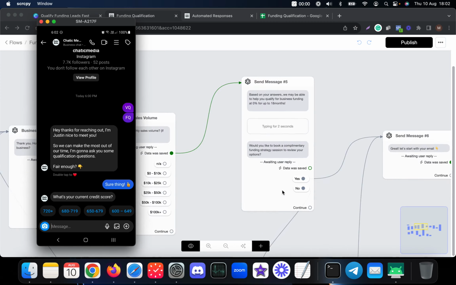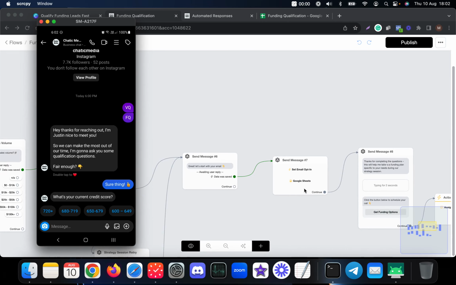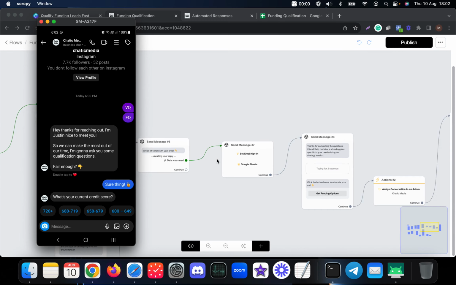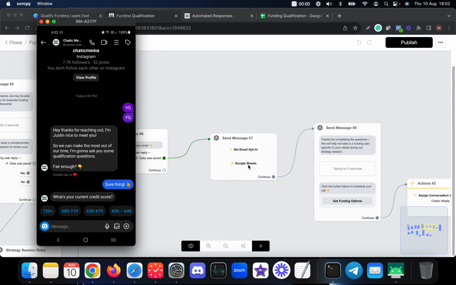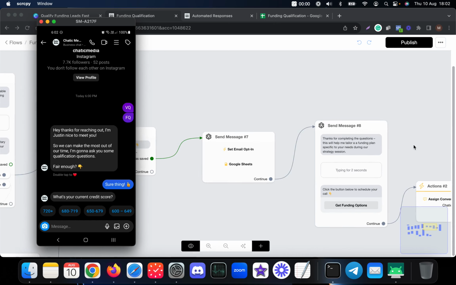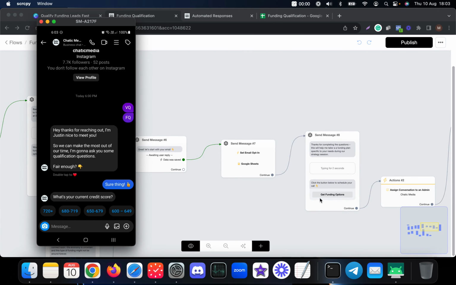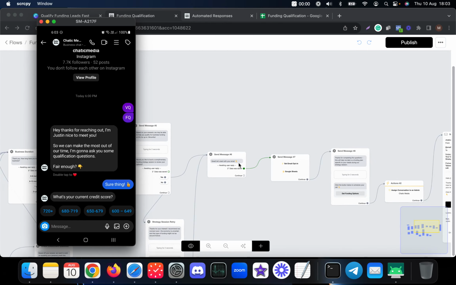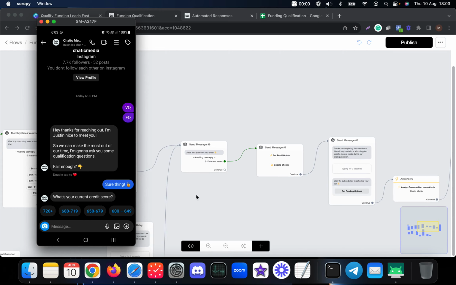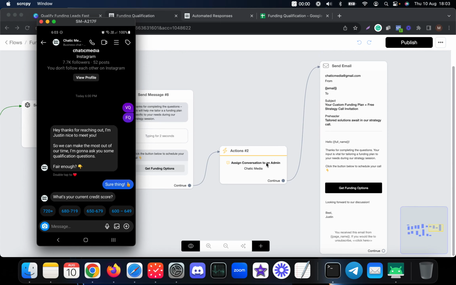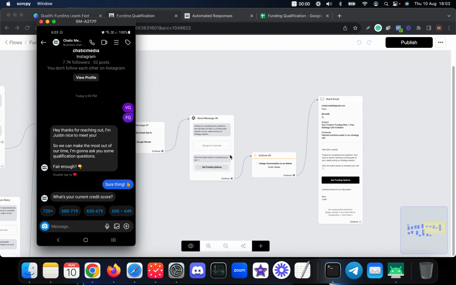If someone says yes, we ask them for their email, and we set the email opt-in as well, so we can send email marketing. We are also saving this information to a Google Sheet, so whatever details we collect will be sent there as well. After that, we provide them a calendar link to book an appointment. For those who provide an email and get this message to book an appointment, we assign them to an agent, so that this agent can follow up with them, because they are more qualified and ready to book an appointment.